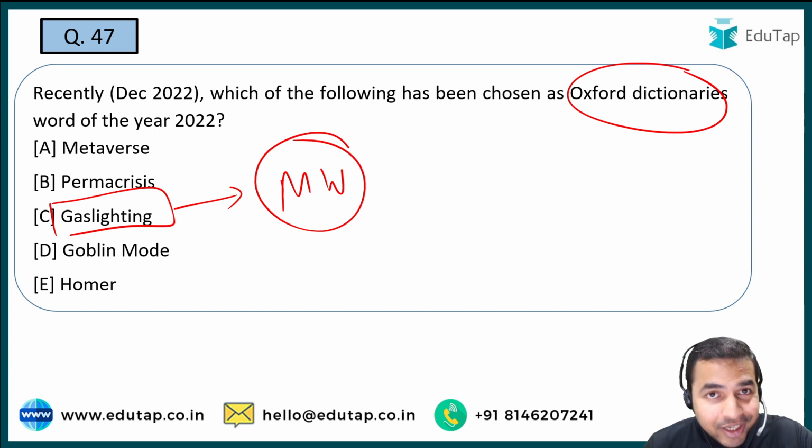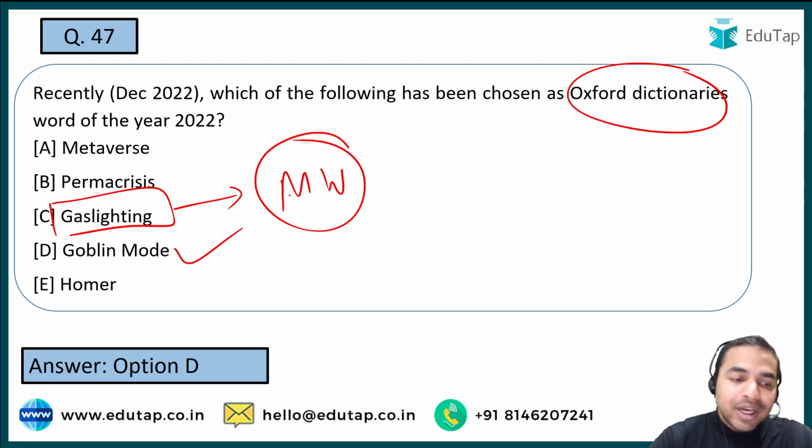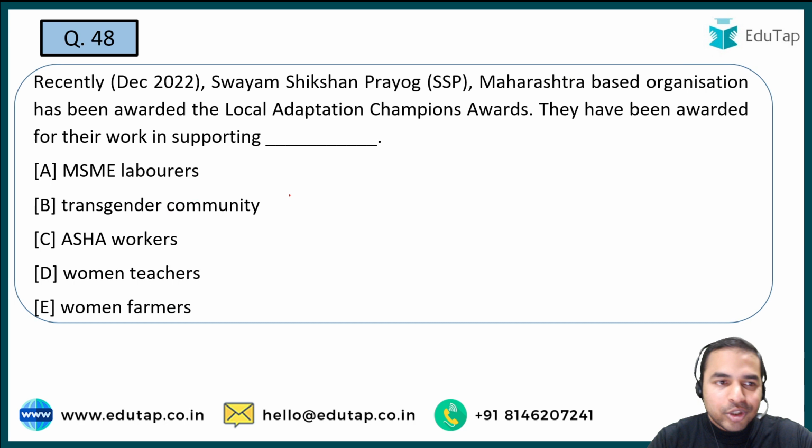So what is the right answer to the Oxford Dictionary Word of the Year? It is option D, that is goblin mode. That is the right answer to this question. Let's move on to the next question.